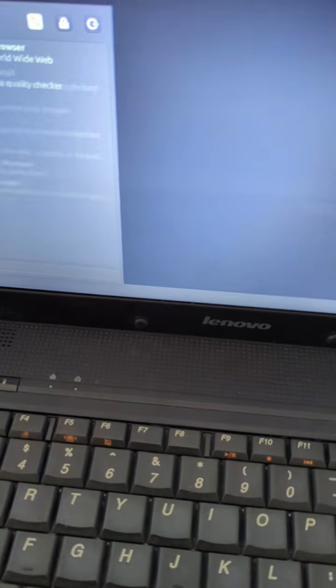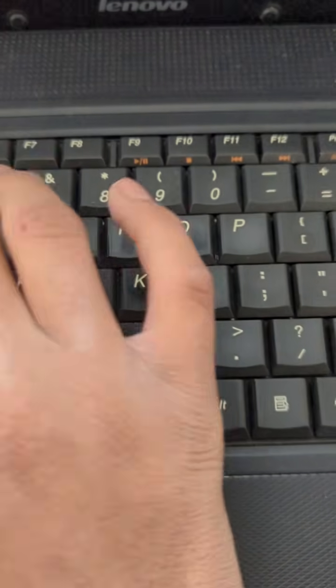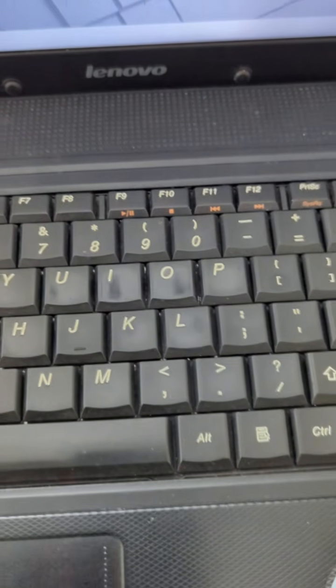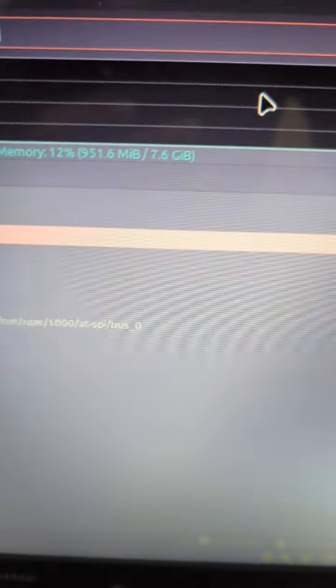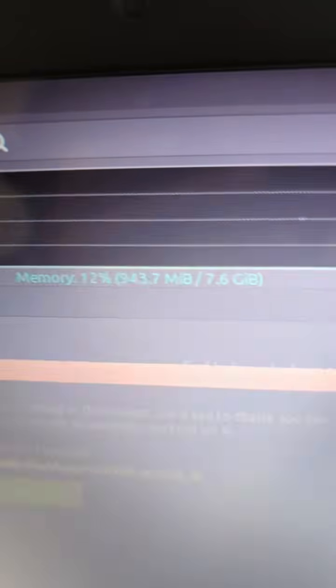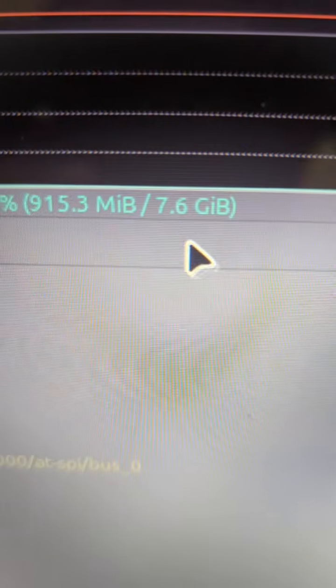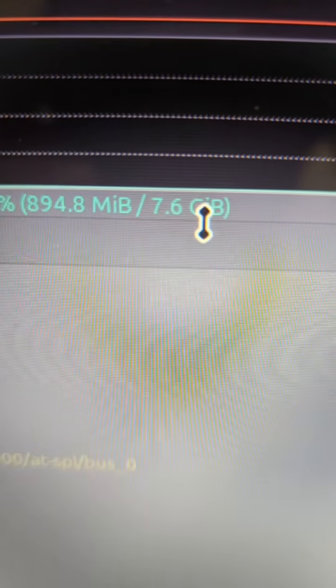Alright, let's see. When we go into... Where is it? Task Manager. .6 gigabytes.